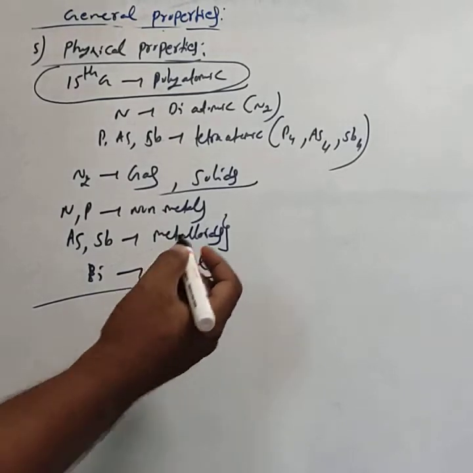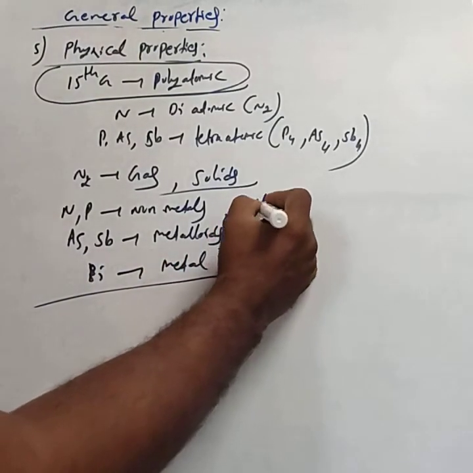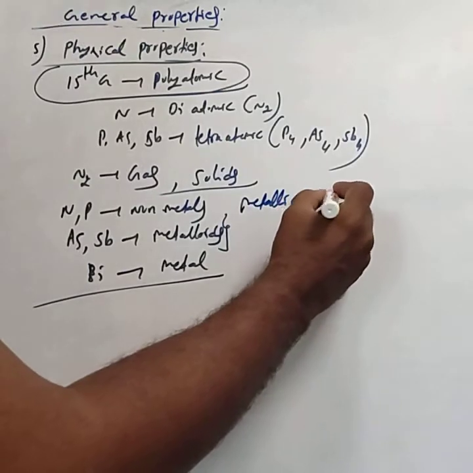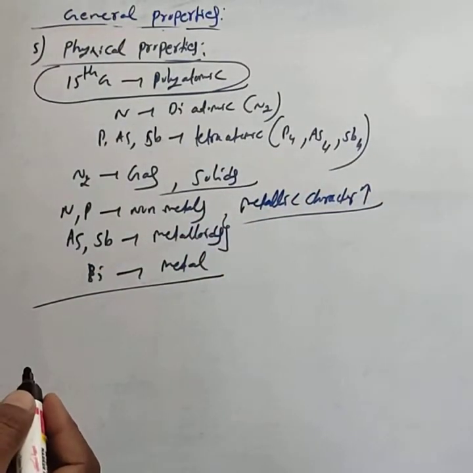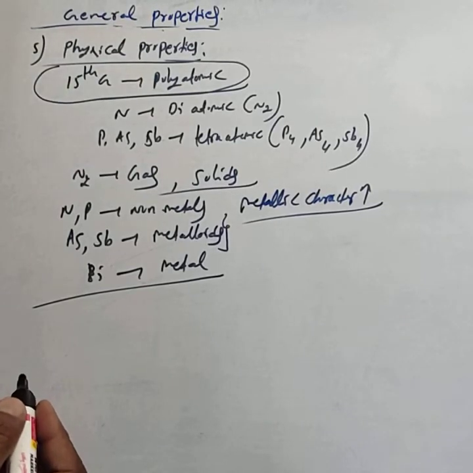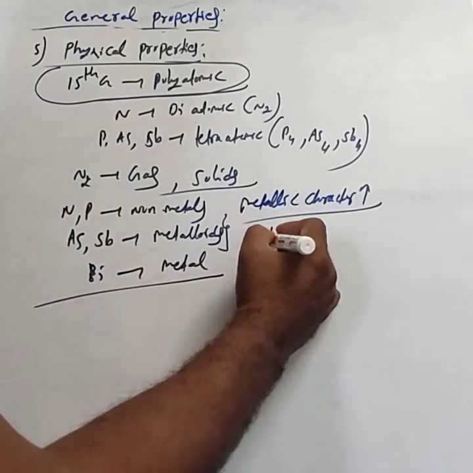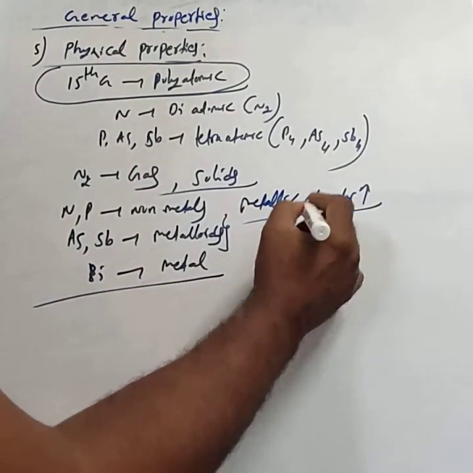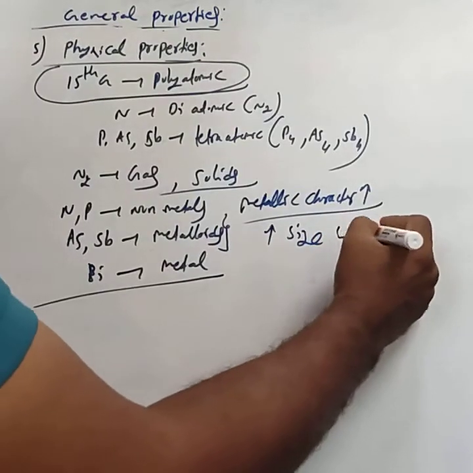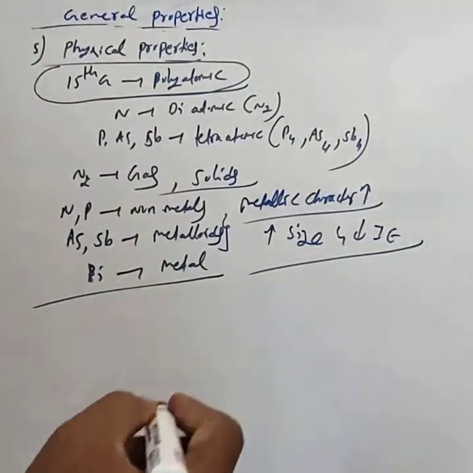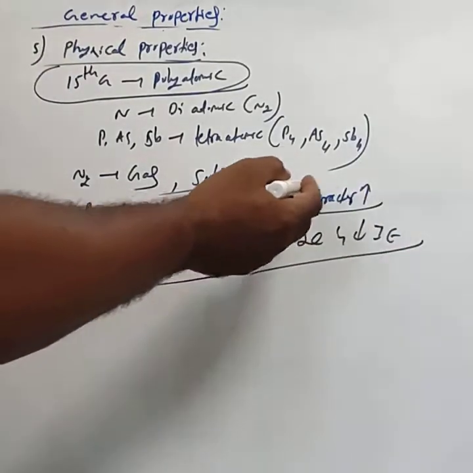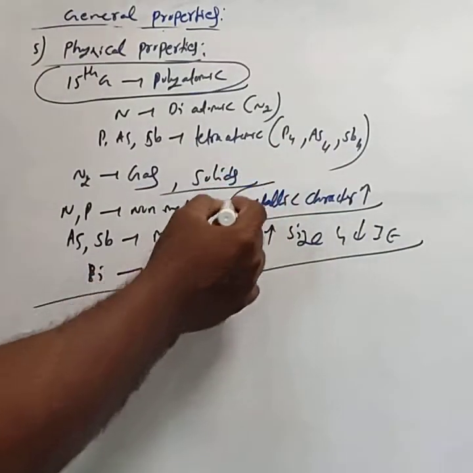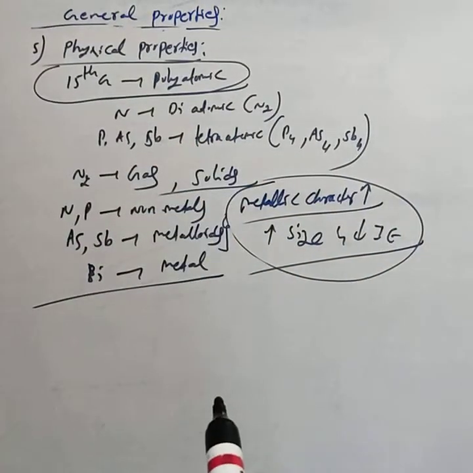Metallic character increases down the group. That is, from nitrogen to bismuth, metallic character increases. Why does it increase? Due to the increase in atomic size and decrease in ionization enthalpy, metallic character increases down the group.